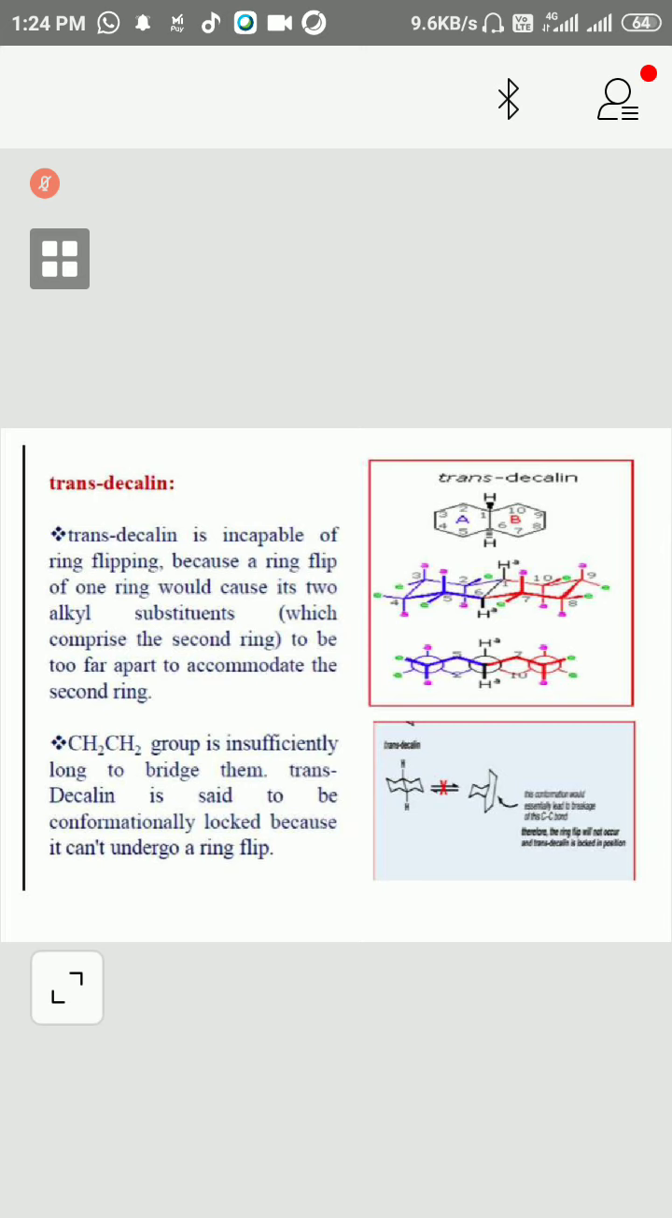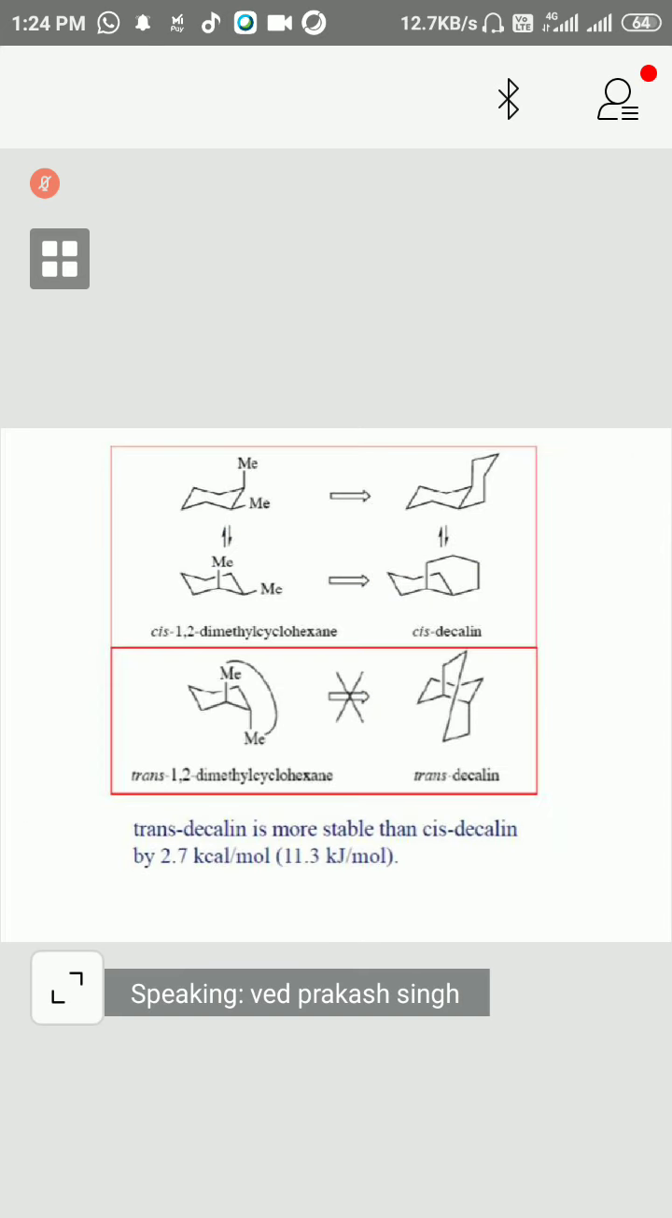You can see this is how we have discussed in the previous example. These two are in the same direction, cis, cis. So this can convert into this and this can convert into this. But in this case, they are both opposite with respect to each other. So if we convert, then this will form. That is not very stable. That is not very good. That's why this flipping is not possible.